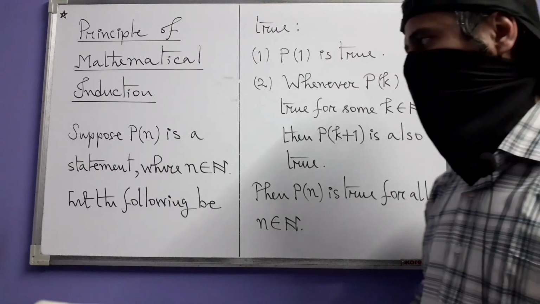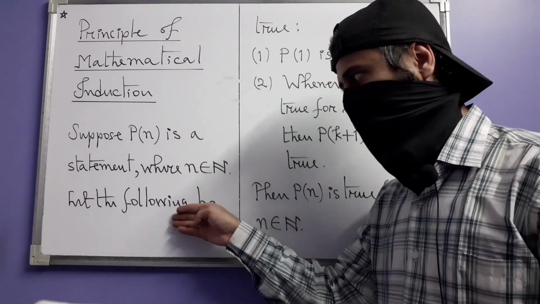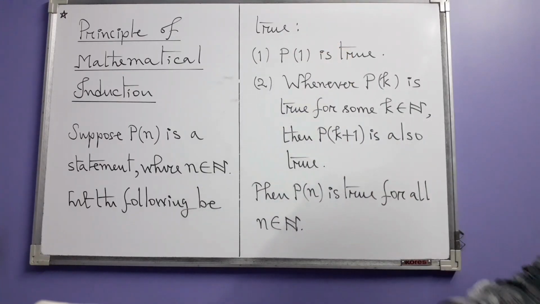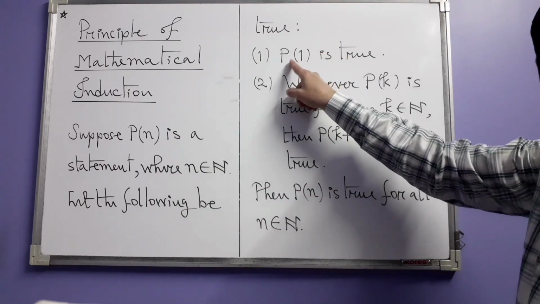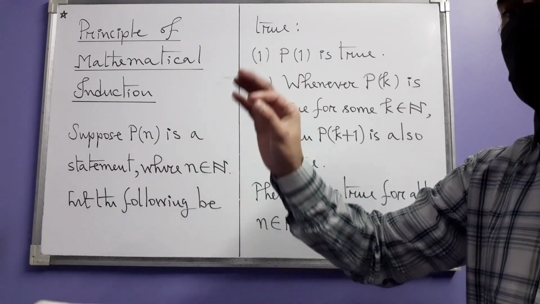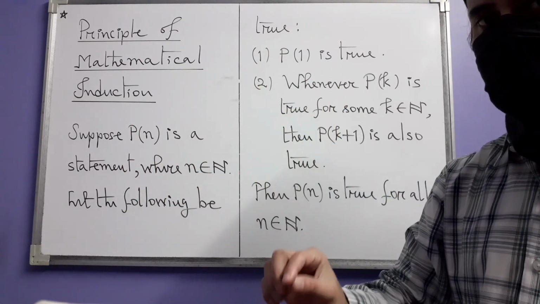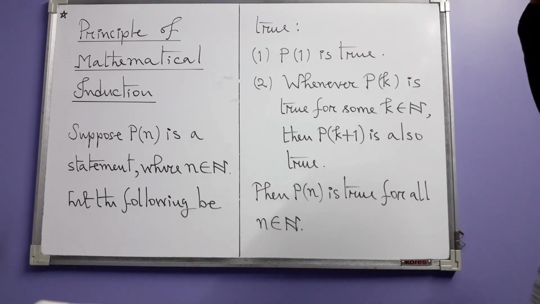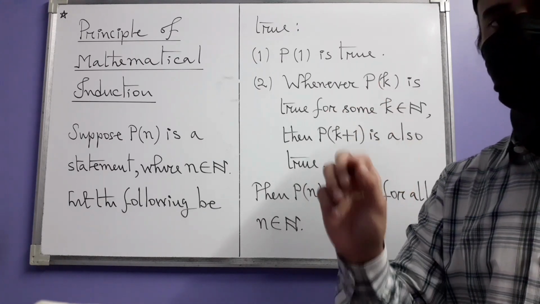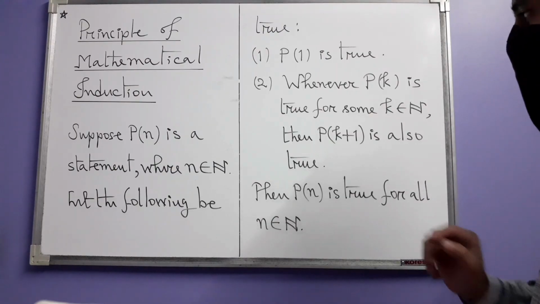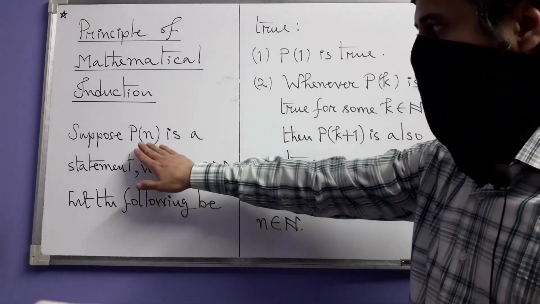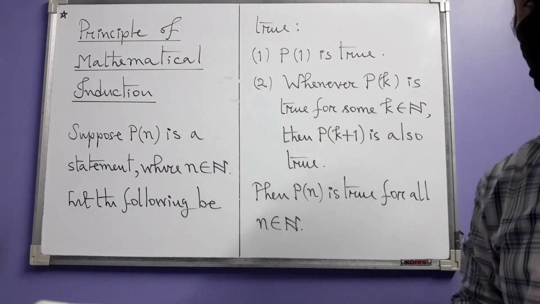Alright. And for this P of n, suppose the following are true. These two things are true. The first one is that P of 1 is true. Whatever statement P of n is, if you put n equal to 1 there, then it becomes a true statement. And whenever P of k is true for some natural number k, then P of k plus 1 is also true. Say this statement P of n has these two properties.